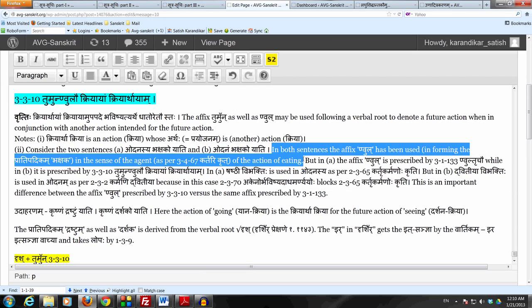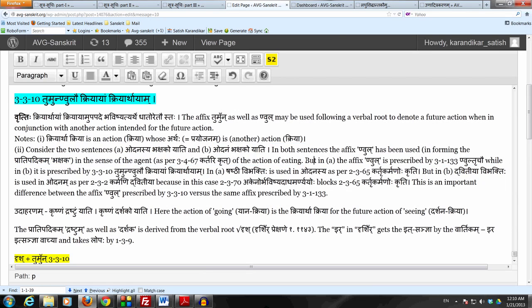But in the first sentence, the affix nul is prescribed by nul trichau. So there is no kriyartha kriya here. There is no sense of any future action either. There is no bhavishyati and there is no kriyartha kriya. What the sentence simply means is that the eater of rice goes. One who eats rice, he is going. The action of going is not being done for the sake of the action of eating at all. And there is no sense of future action here. So this is simply the affix nul prescribed by 3.1.133 nul trichau, just to simply denote the agent of the action of eating with no other further connotation.